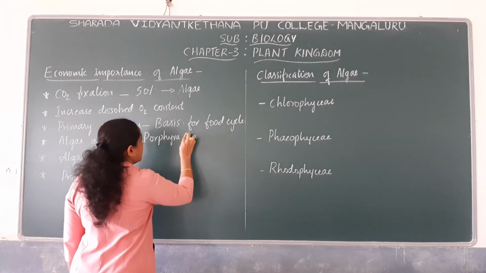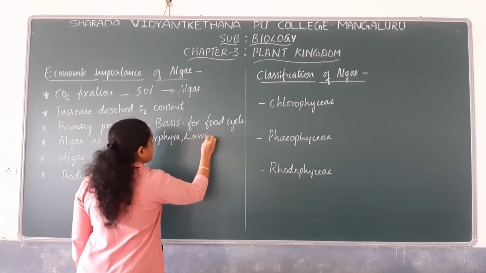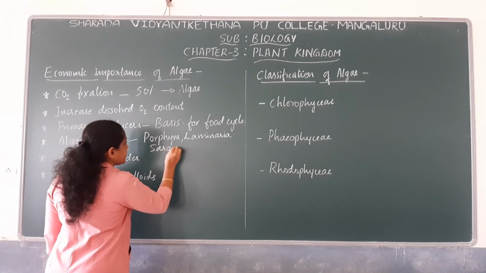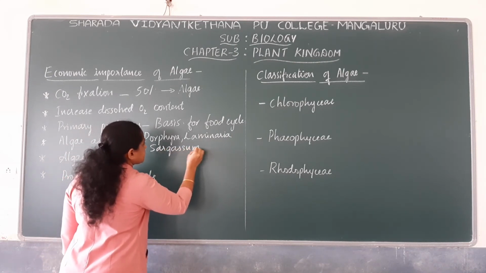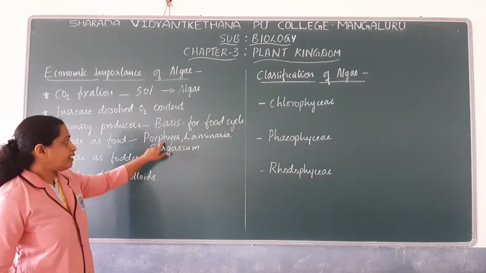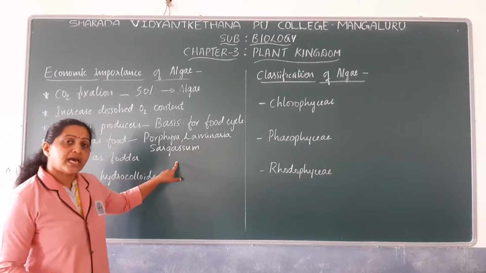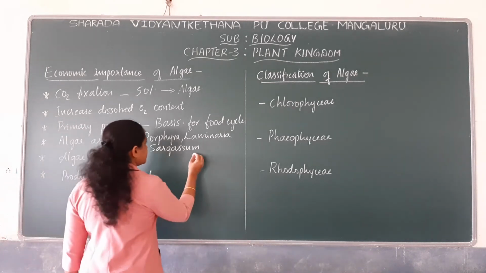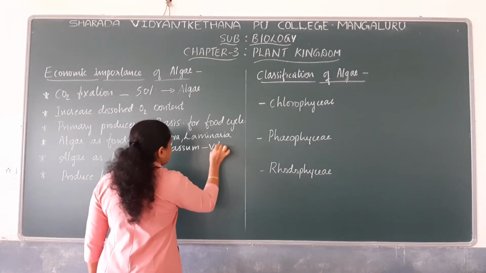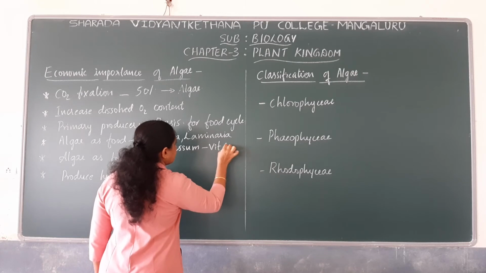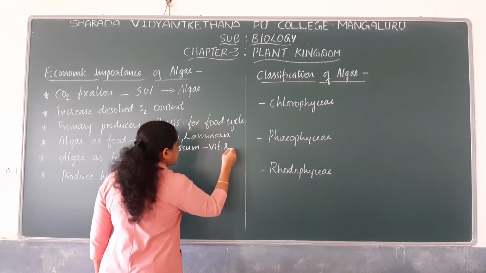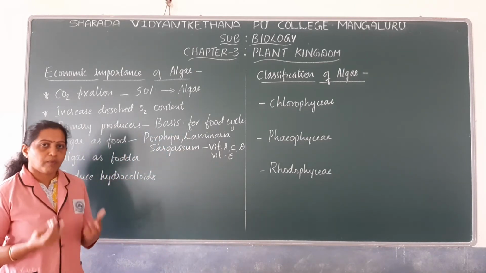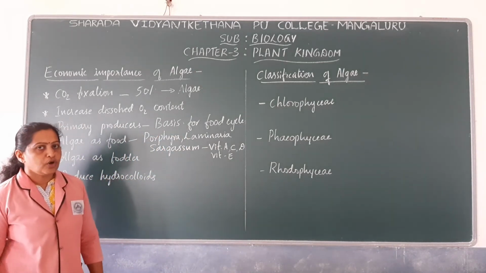Algae like Porphyra, Laminaria, Sargassum are used as food because they are rich in vitamins, especially vitamin A and vitamin C. Since they are rich in vitamins, they are used as a source of food.